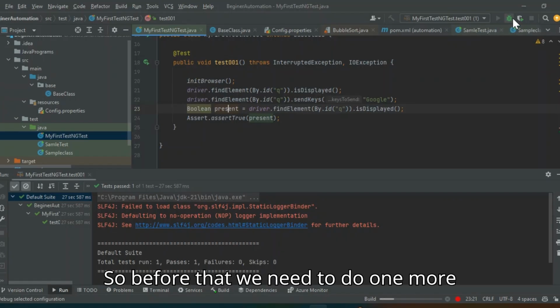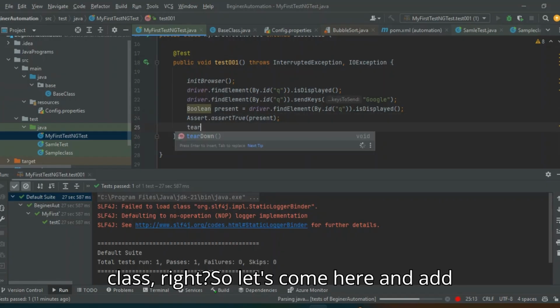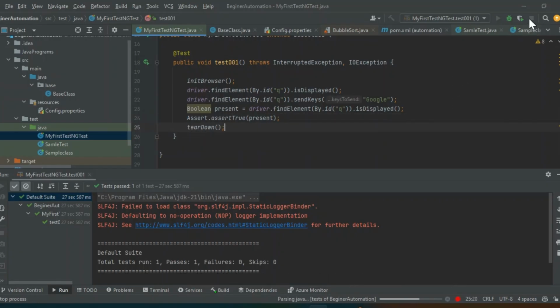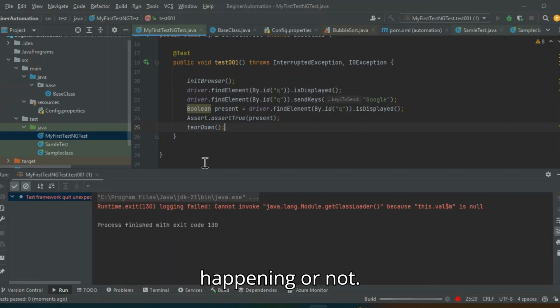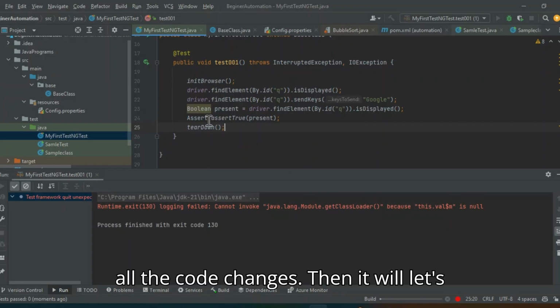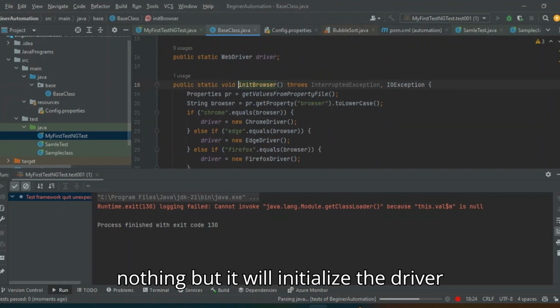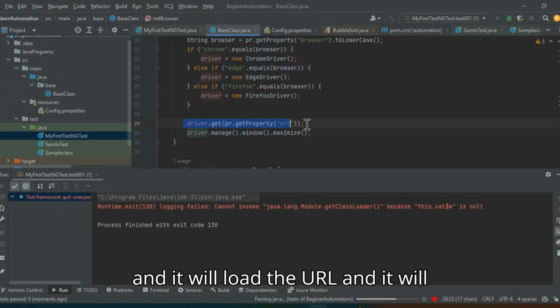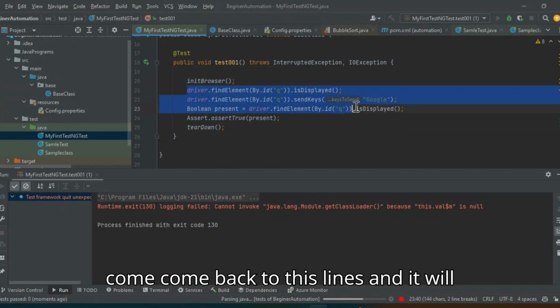So before that, we need to do one more thing. We forgot to add the teardown class, right? So let's come here, add the teardown class as well. Just rerun the same and see whether it's happening or not. So first it will build the project with all the code changes. Then it will execute the init browser. Init browser is nothing but it will initialize the driver, load the URL and maximize the window. So once that is done, come back to these lines.